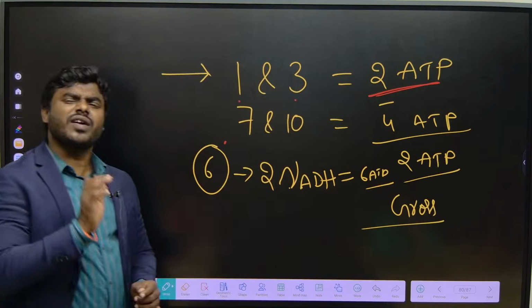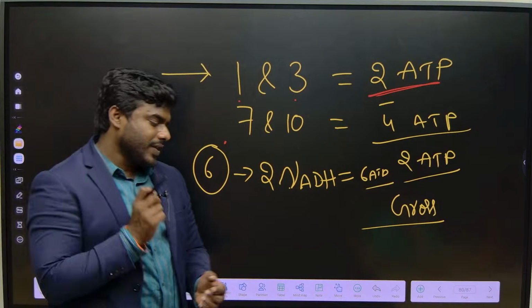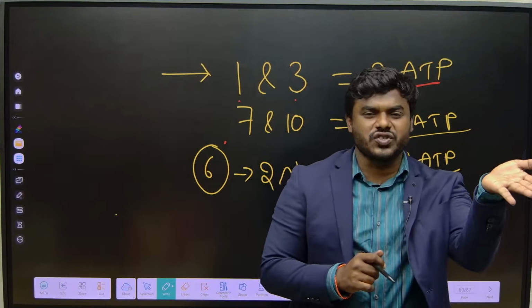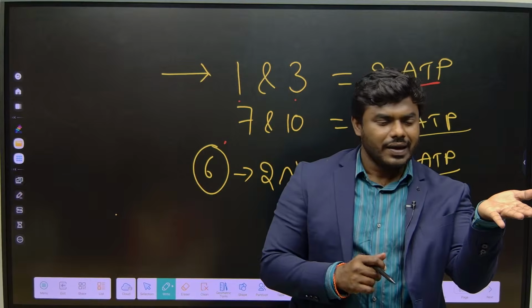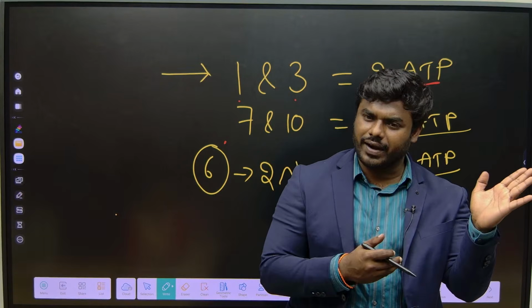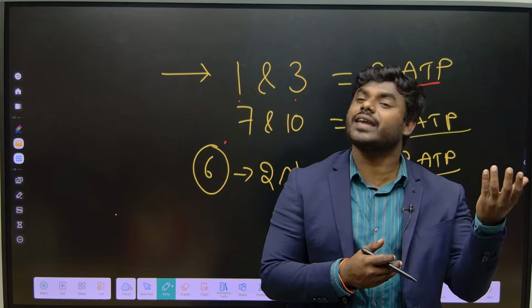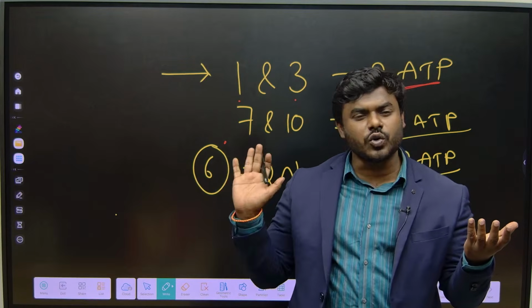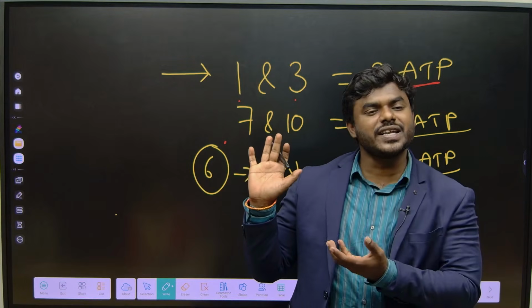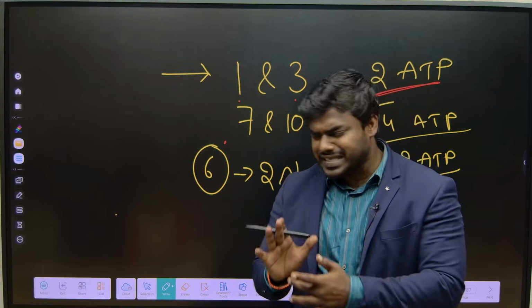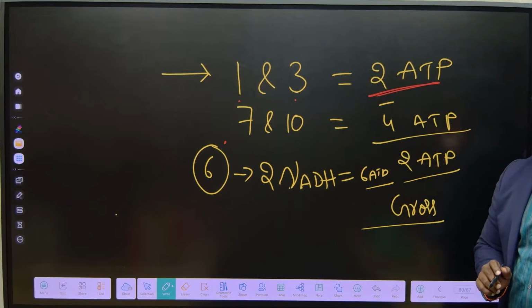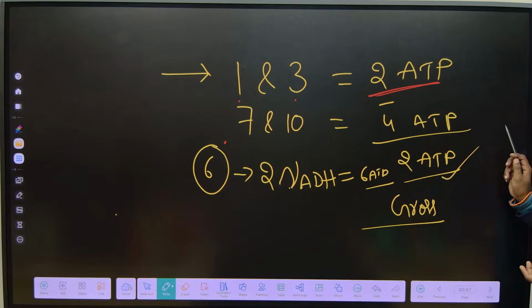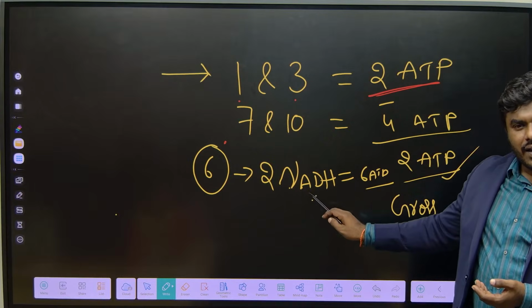Now don't get confused. Suppose I show you an 8 rupee cheque, does it indicate I have direct cash in my hand? No. I have to go to the bank and encash it. But if I show you a 2 rupee coin, it indicates I have a net amount. Similarly, how many ATP can you see with the naked eye? 2. What can't you see? 6 ATP.